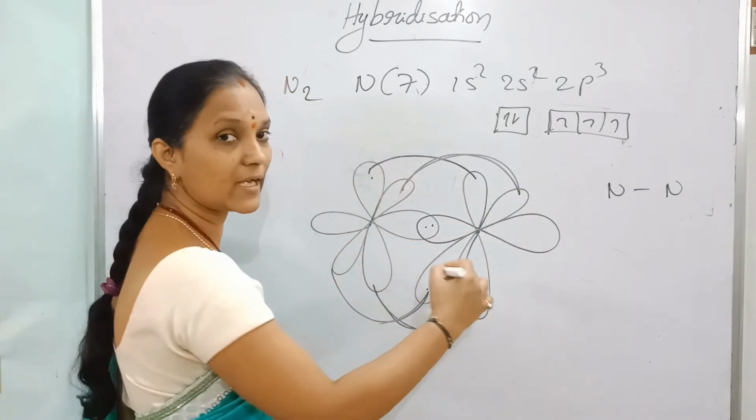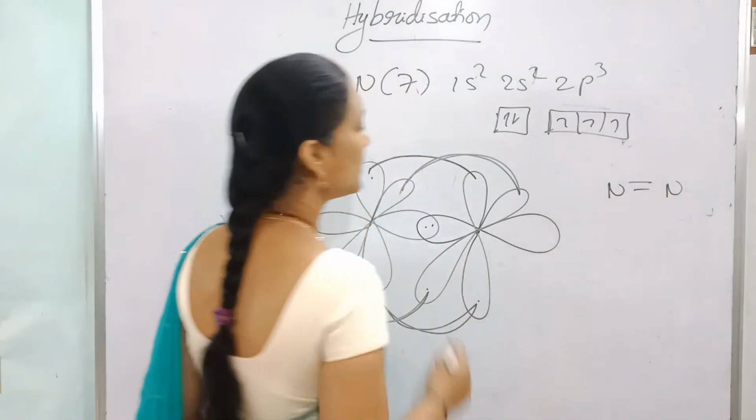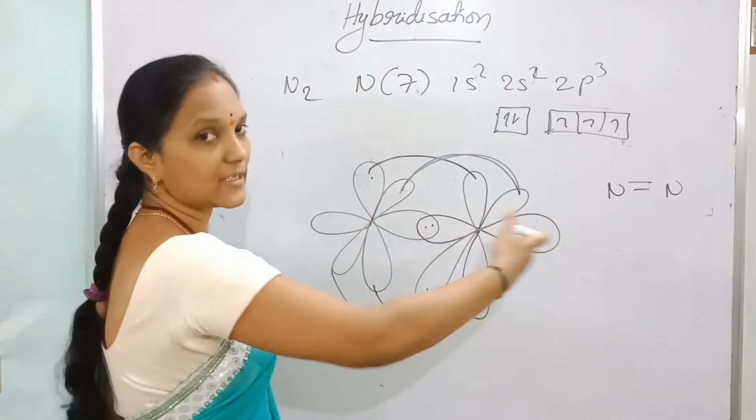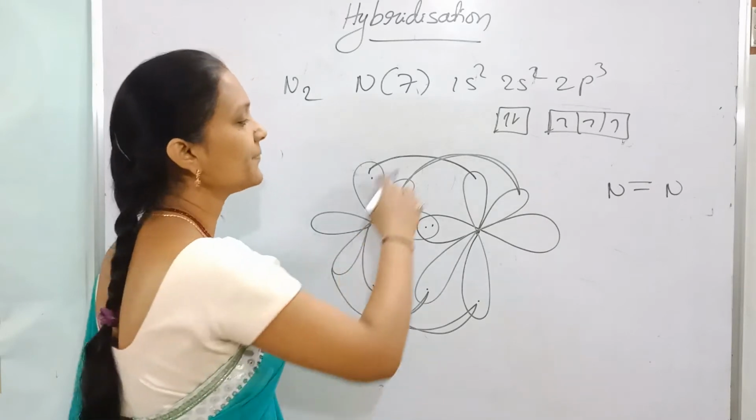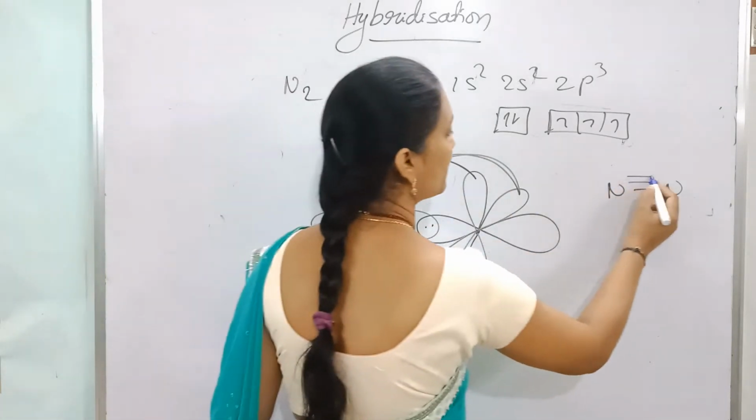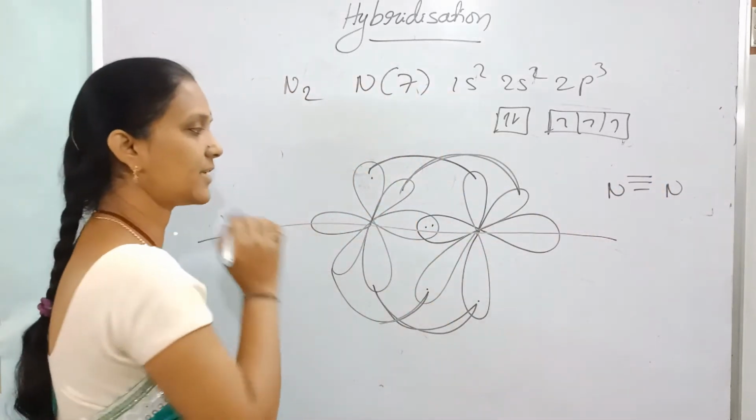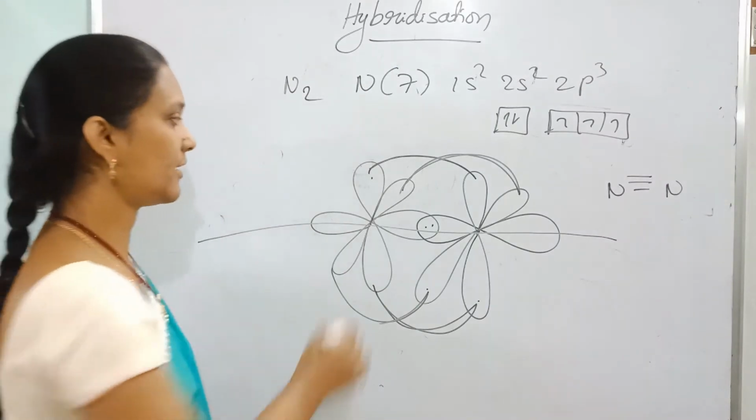Py with py above and below, one pi bond, and px with px if we take along the axis. This axis we are taking as z axis, then y and x.